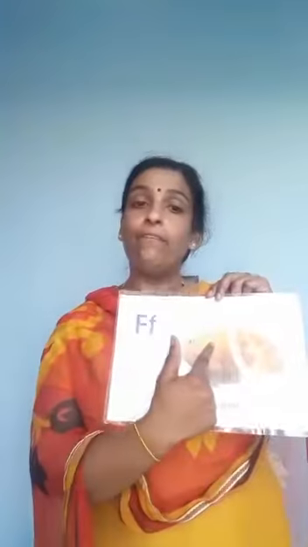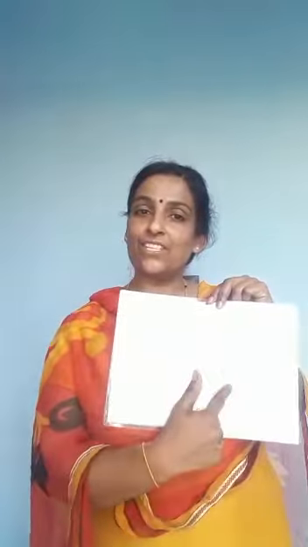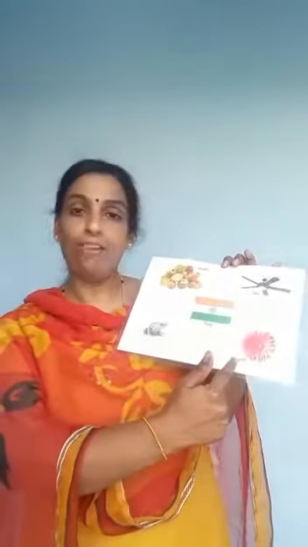Then E after which letter comes? Yeah, very good. F. F sounds as F. F for fish. Can you give me some more examples of F sound? Yes, it is fruit. F for fan. F for flag. F for flower.